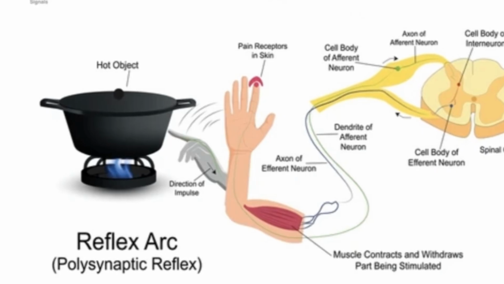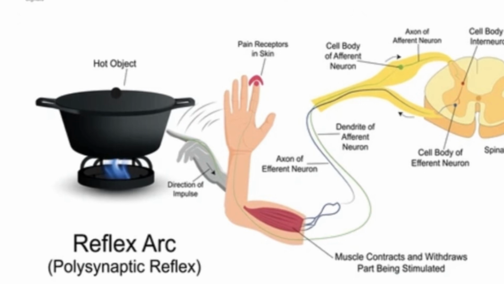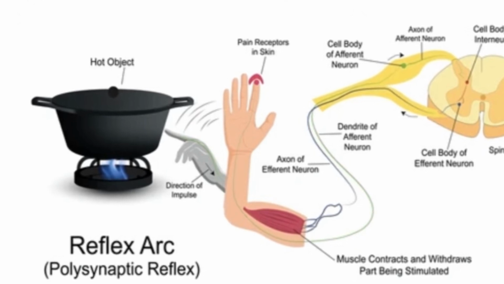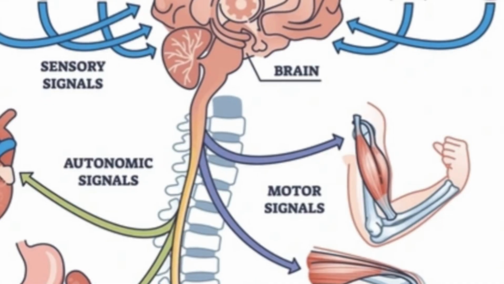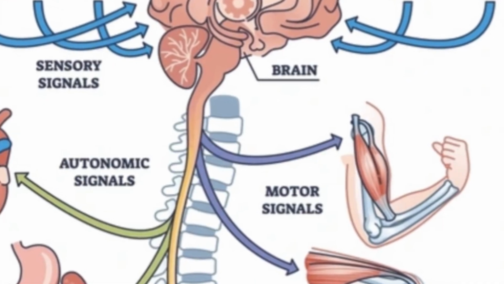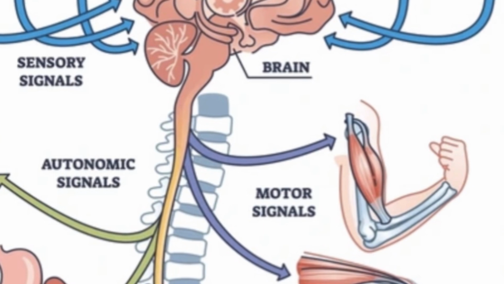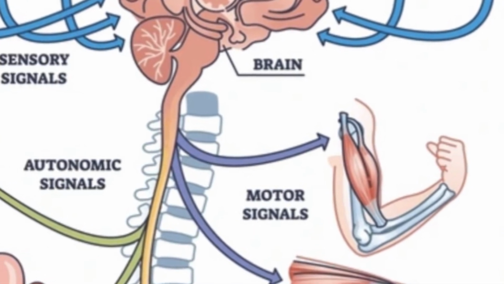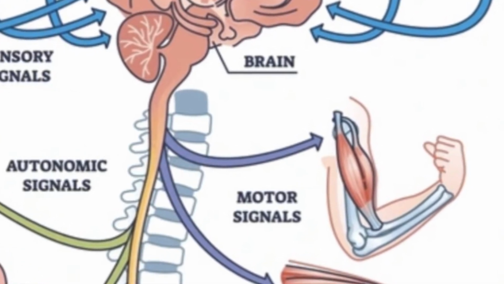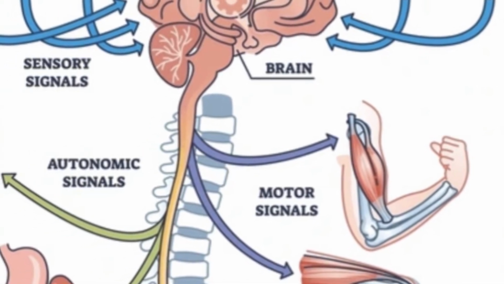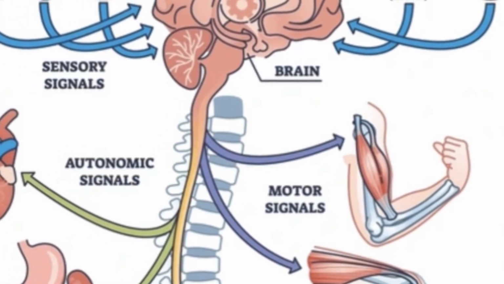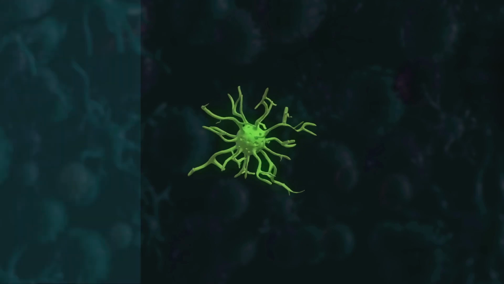This sensory information, which includes pain and temperature, travels from the sensory receptors in your hand up the spinal cord to the brain, where it is processed. Ascending tracts in the nervous system are pathways that carry sensory information, like touch, pain, and temperature, from the body up to the brain. Descending tracts are pathways that carry motor commands, like instructions for movement, from the brain down to the body. How does the whole process happen?